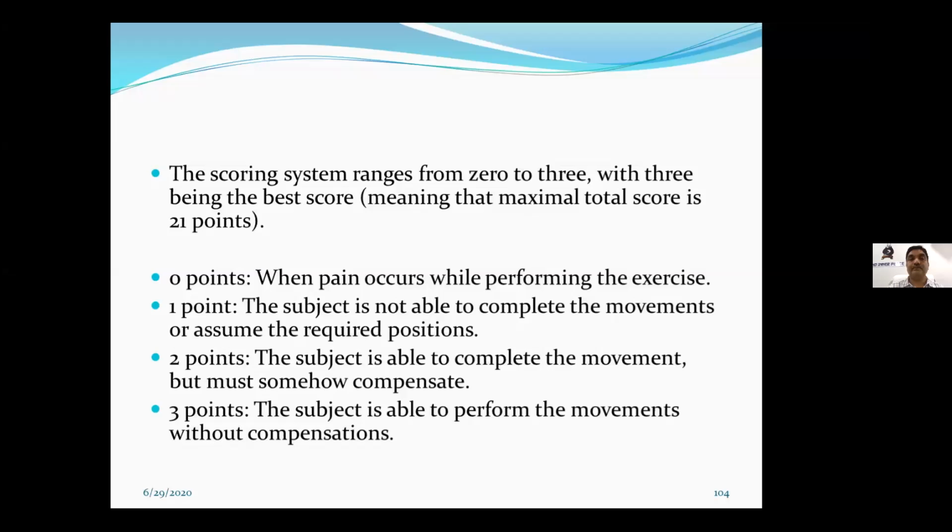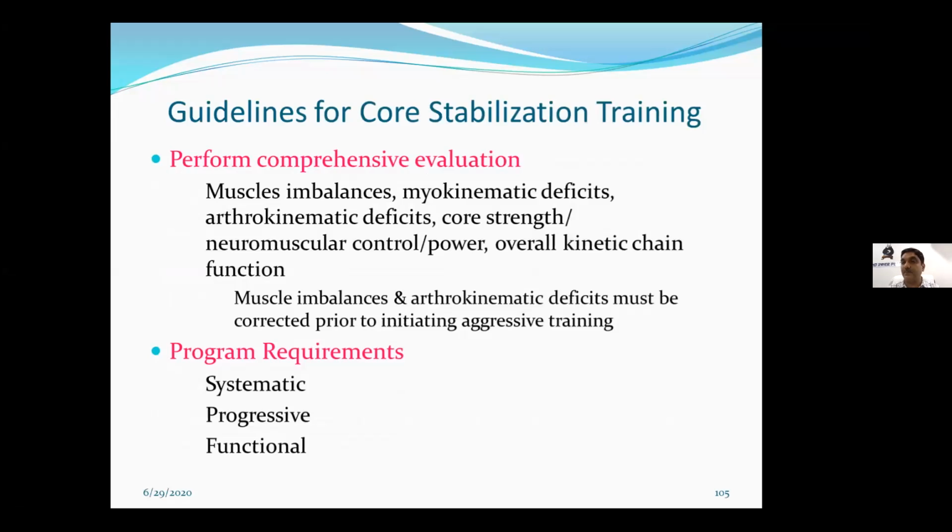What is the guideline for the stability training program? As I said, you have to concentrate on all components of muscle property like power, strength, endurance. So this program should be systematically planned as per the need and requirement of the person.